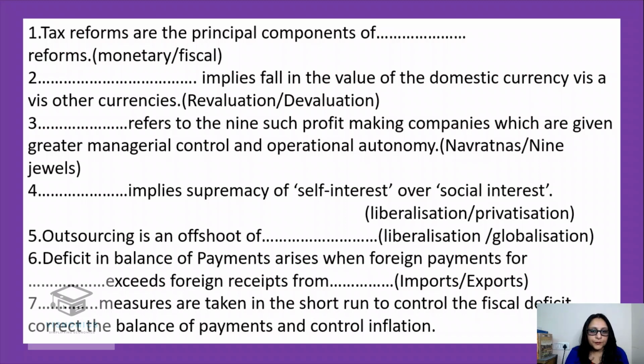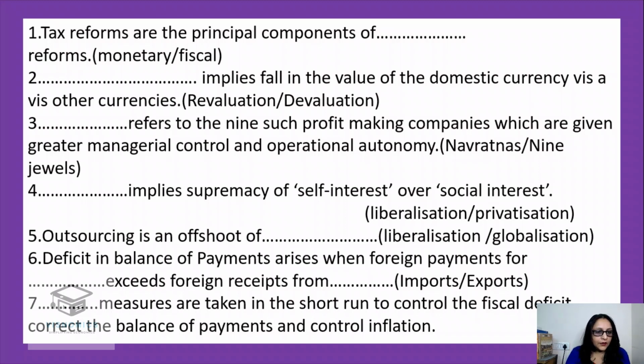Dash implies supremacy of self-interest over social interest. It is privatization, because in privatization, the private firms basically work for the profit motive. So yes, privatization implies self-interest. Outsourcing is an offshoot of dash. Oh, this is very quick. Globalization. It's an offshoot of globalization.